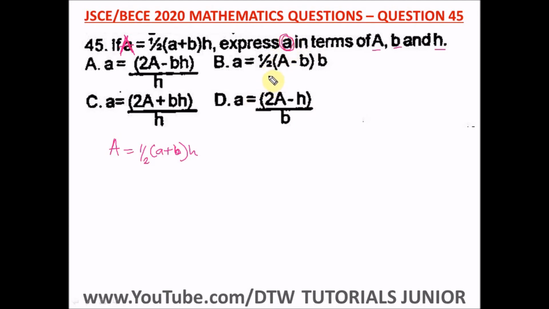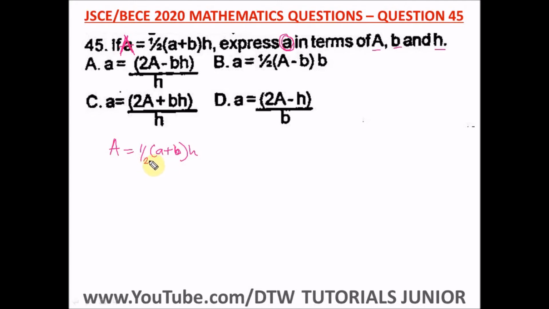Always familiarize yourself with this term. They're just trying to confuse you. When they say express a in terms of this, it means make a the subject of formula. That's isolate a, let it stand alone on the left hand side of the equation. So this is change of subject of the formula, and let's do this together. It's a very important topic that you need to know before you go into the exam hall. It doesn't just help you in the question, it helps you with other things in maths.